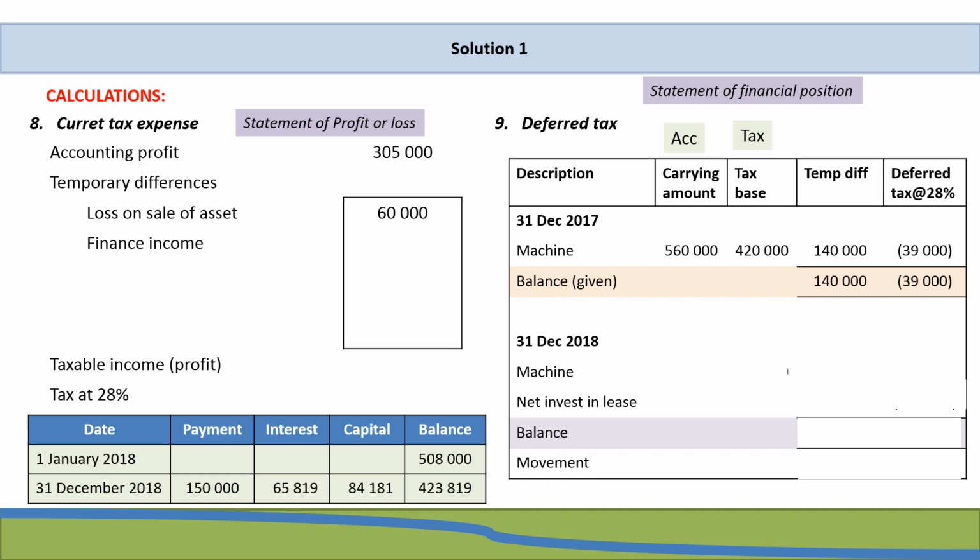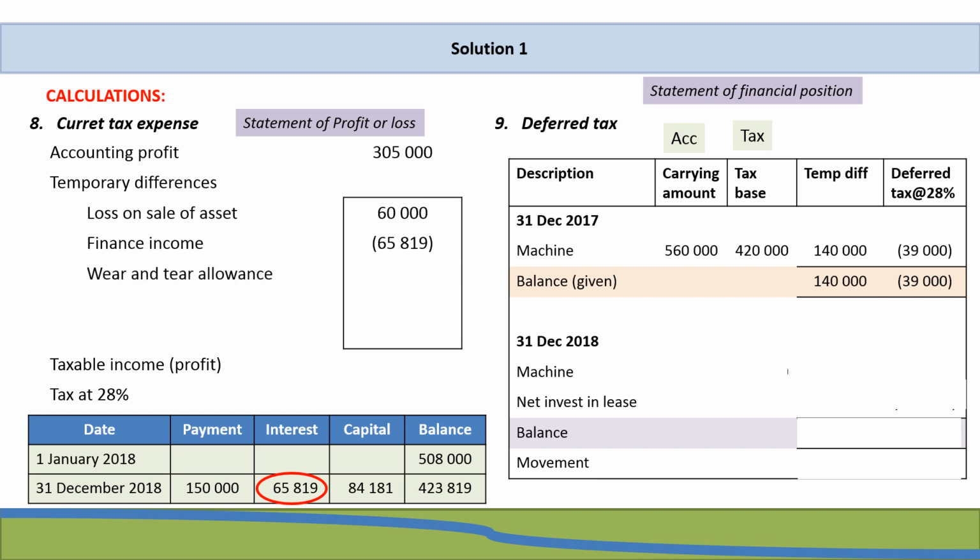So we want to take it out. We're going to deduct our finance income, and for the year ended 31 December 2018, the interest was 65,819. So now we will deduct it. Later we are going to add in the full installment. So the interest will still come in, but it's going to come in with the full installment.